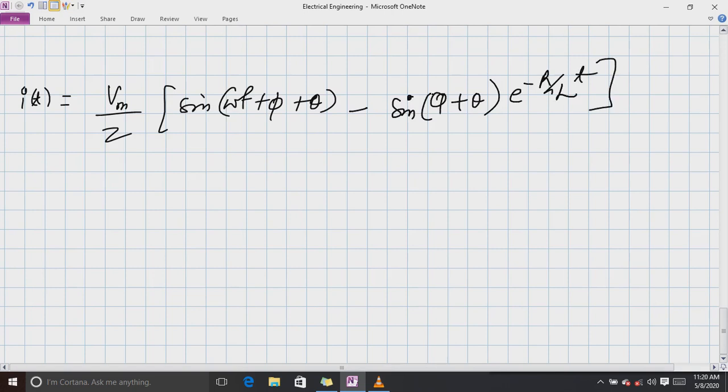So this will be our answer. Now I want to analyze it further. So let us draw the graph of this circuit. When we draw the graph of this circuit, what will come? Let us find out.